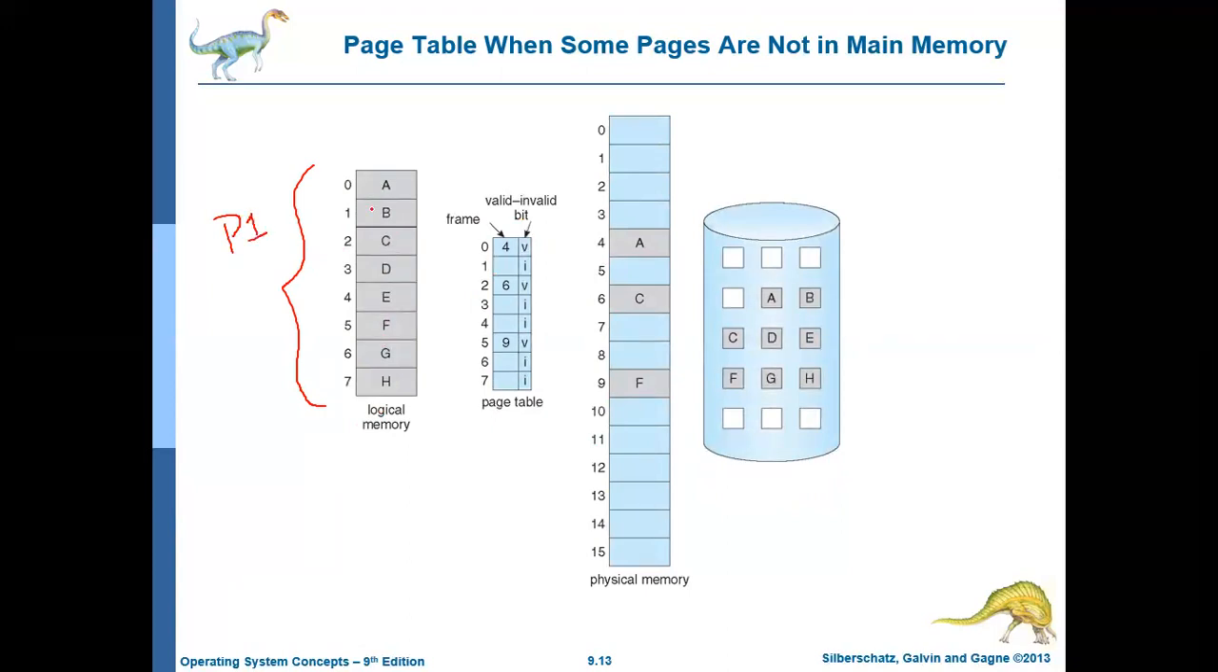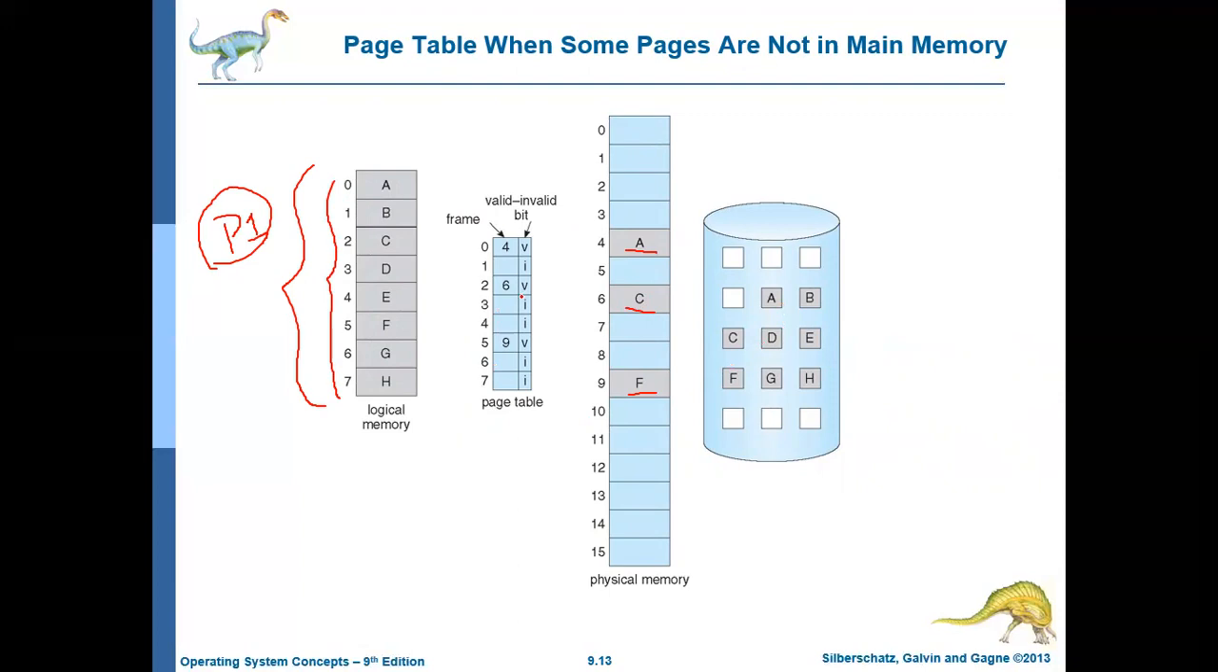This particular process P1 contains this many pages. How many pages? 8 pages. Totally this process P1 contains 8 pages. But currently out of these 8 pages, only 3 pages are in the main memory. The pages A, C and F are in the main memory. The remaining pages are all in the disk. Now this is the page table.